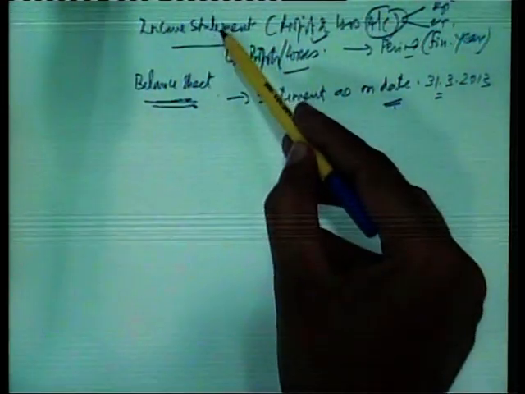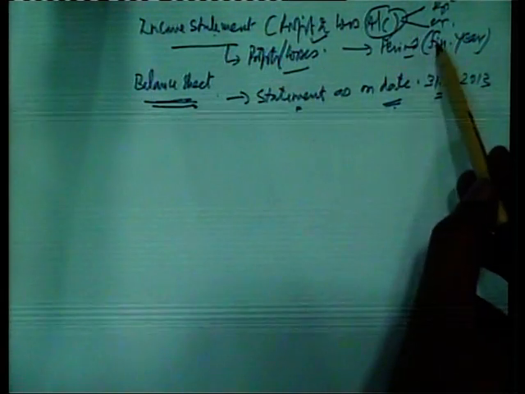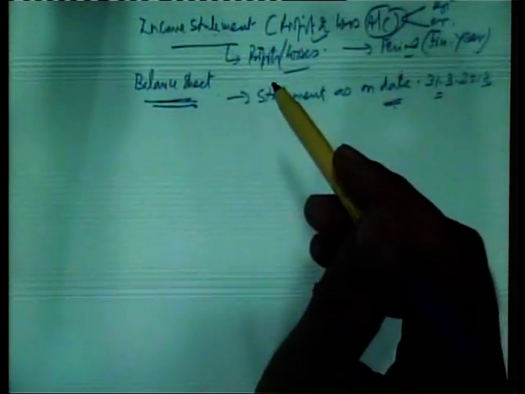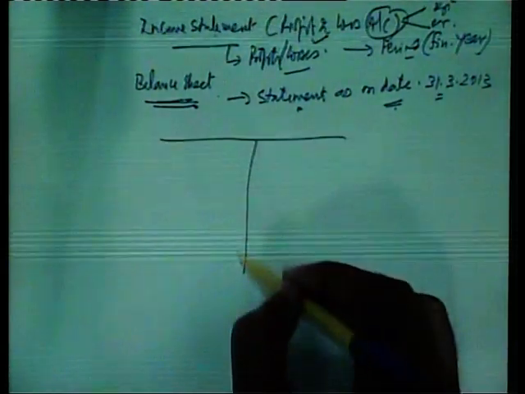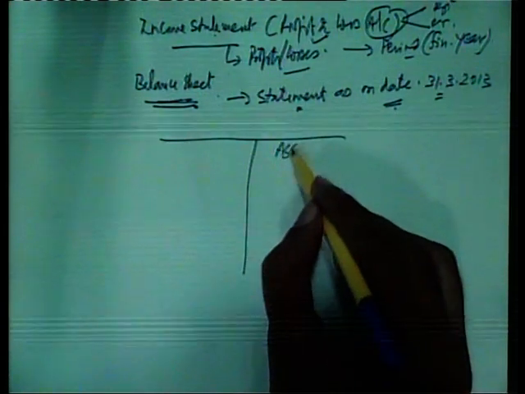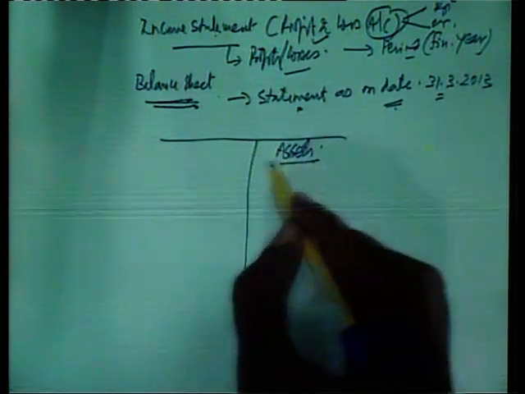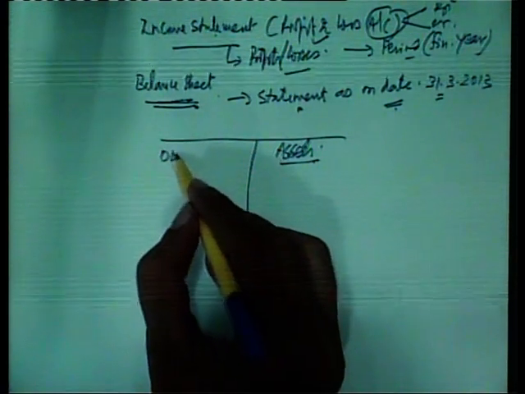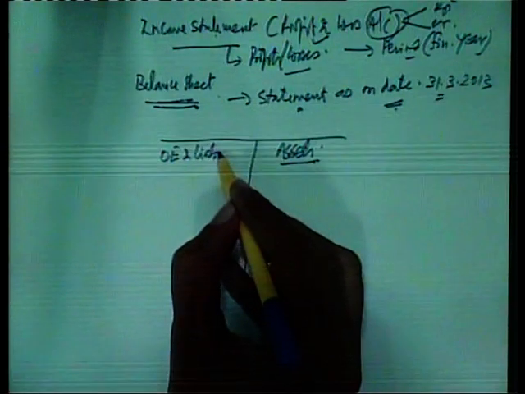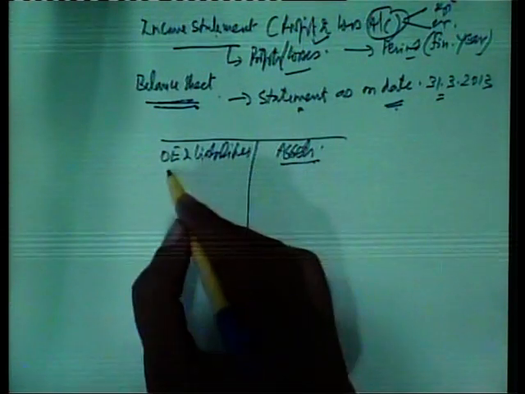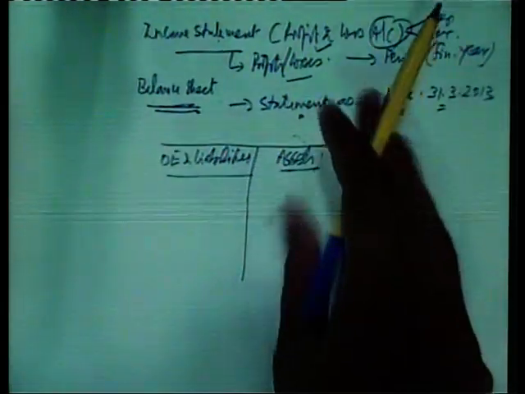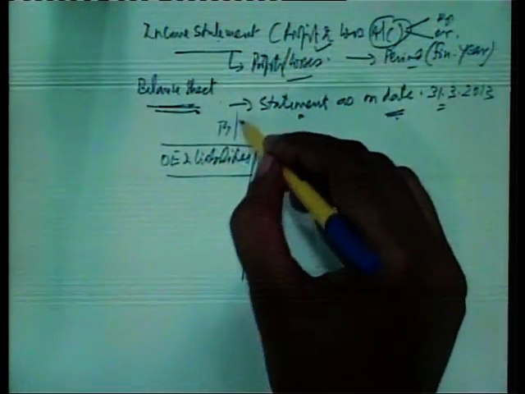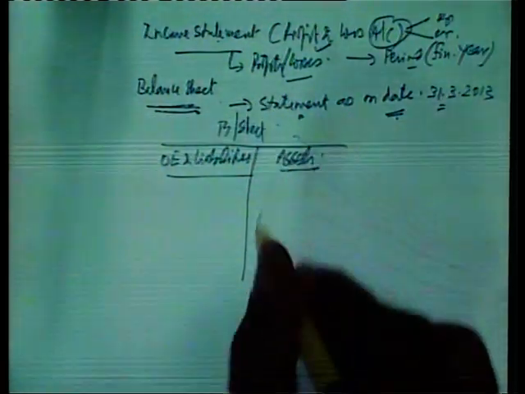So, this profit and loss account is prepared for a period, while the balance sheet is prepared as on a particular day or date. Second, it is a statement of two things. On one side we have assets, on the other side we have owner equity and liabilities. Basically, this is the balance sheet as on any particular day.